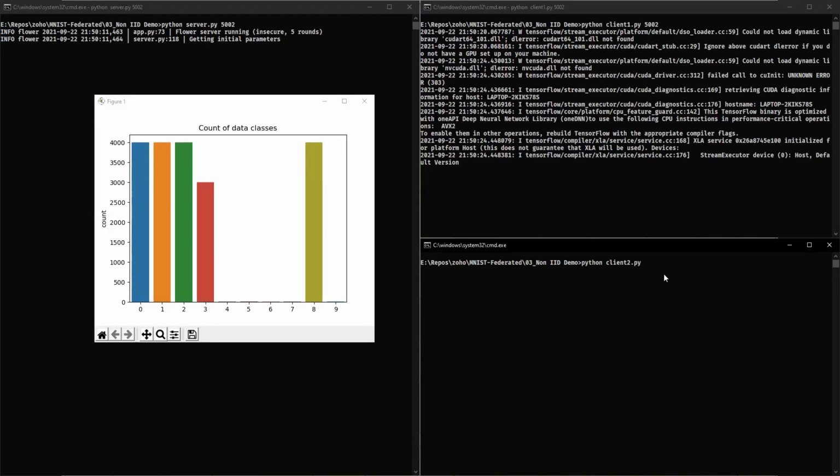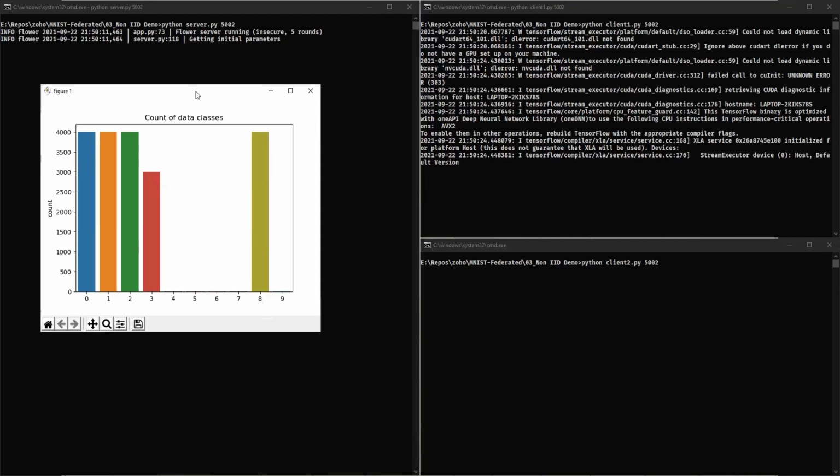on localhost 5002. So basically first we see a lot of warning messages because my laptop does not support a GPU, and TensorFlow is first looking for a GPU before it starts training. So we can ignore those messages for now. And now I'll launch the second one as well. Okay, let's see, it's not running.